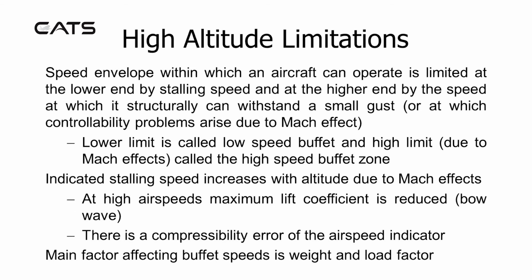High altitude limitations. The speed envelope within which an aircraft can operate is limited at the lower end by stalling speed, and at the higher end by the speed at which it structurally can withstand a small gust, or at which controllability problems arise due to Mach effect. The lower limit is called low speed buffet, and the higher limit due to Mach effects is called the high speed buffet zone.